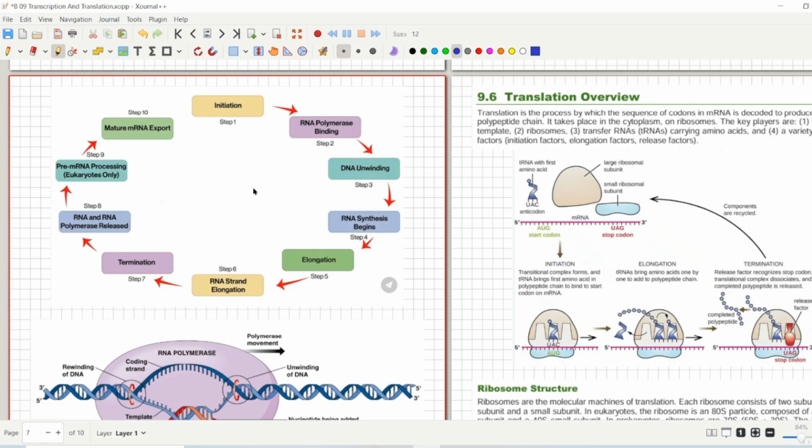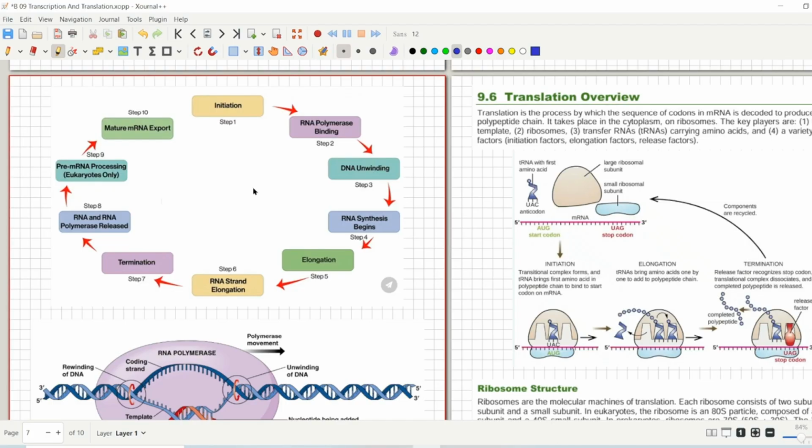Personally, I think Cambridge contains more theory, while Pearson contains more diagrams. Both of these books are really good. You can use either of them, but the lectures we prepare are actually from both of these books. I use both as references when I am preparing your lectures. So you don't have to keep thinking about whether we are completing the IMAT syllabus, what is being left, what if this comes in your exam, what if you leave something. Don't worry, we are covering every single thing. You don't have to be worried about anything.